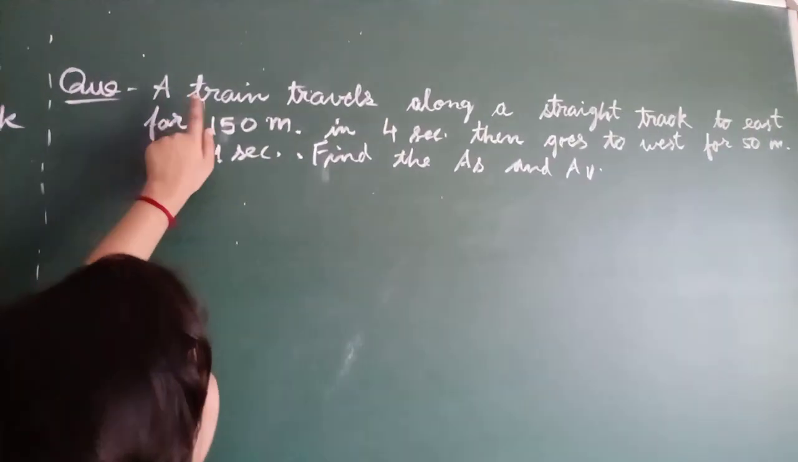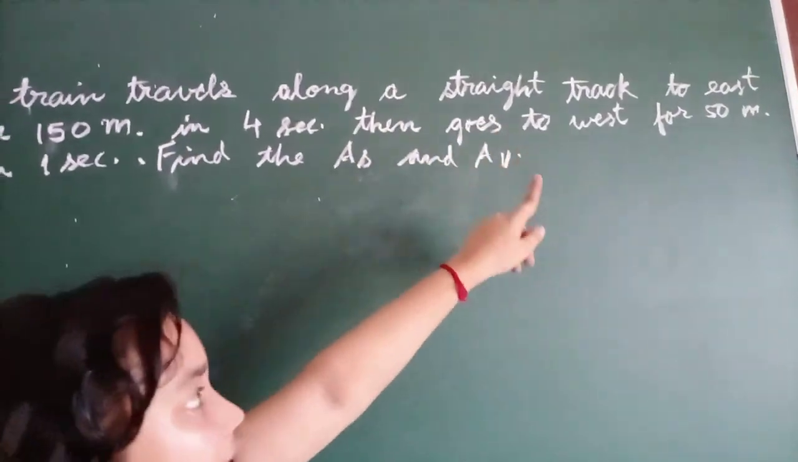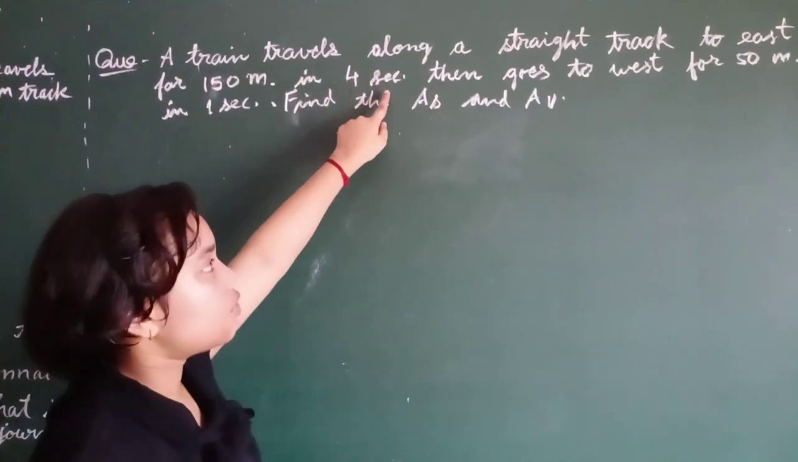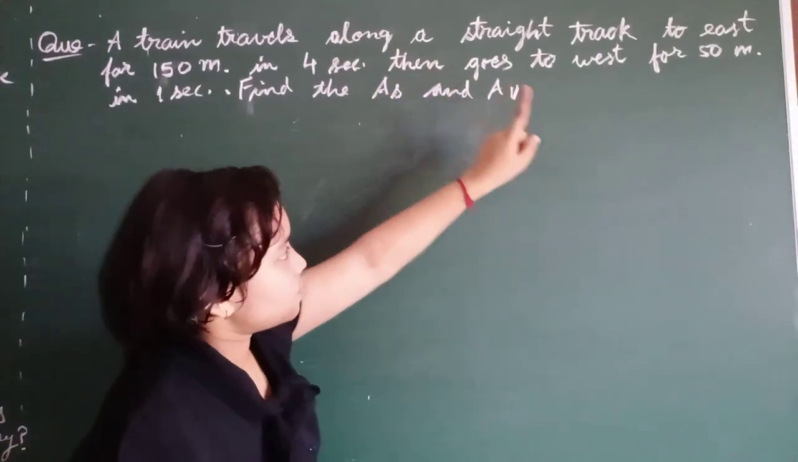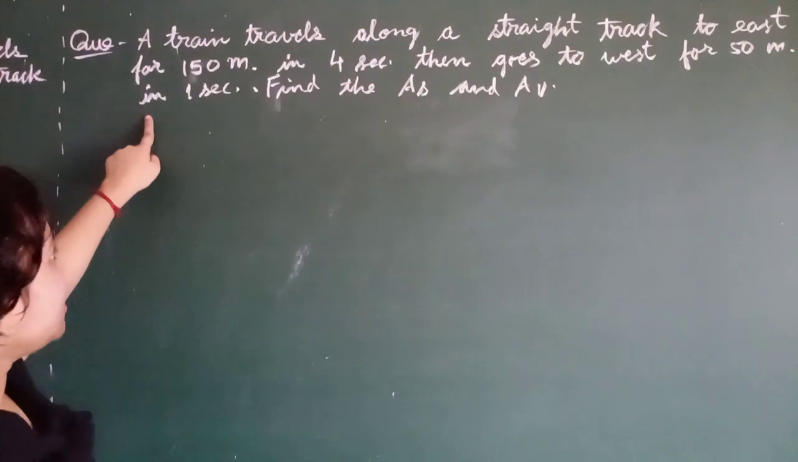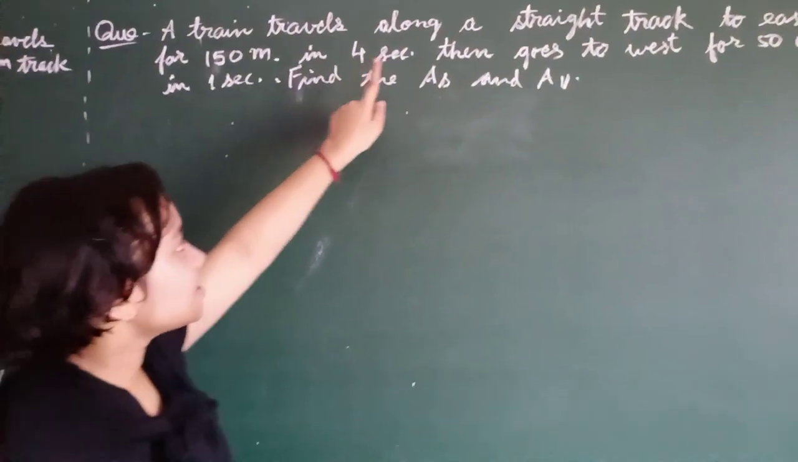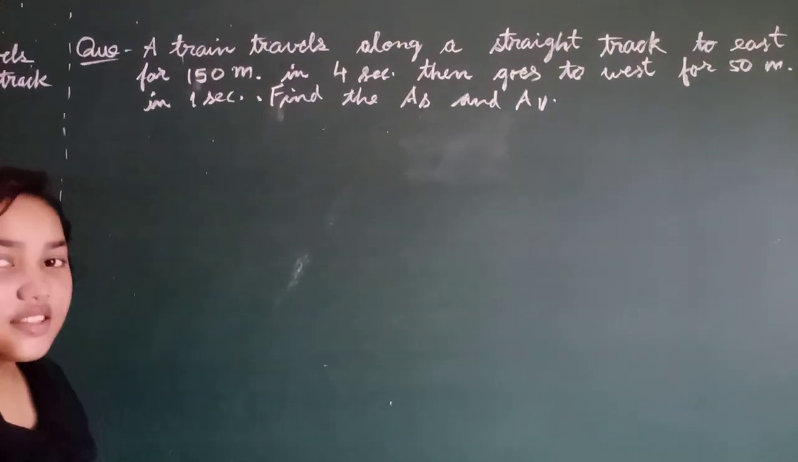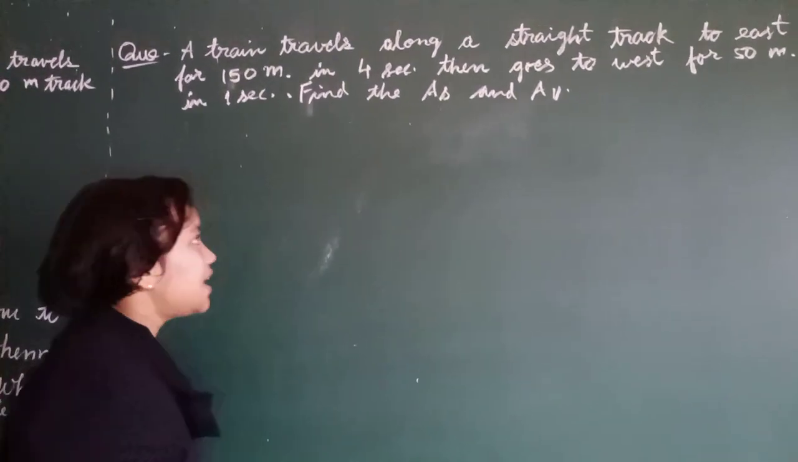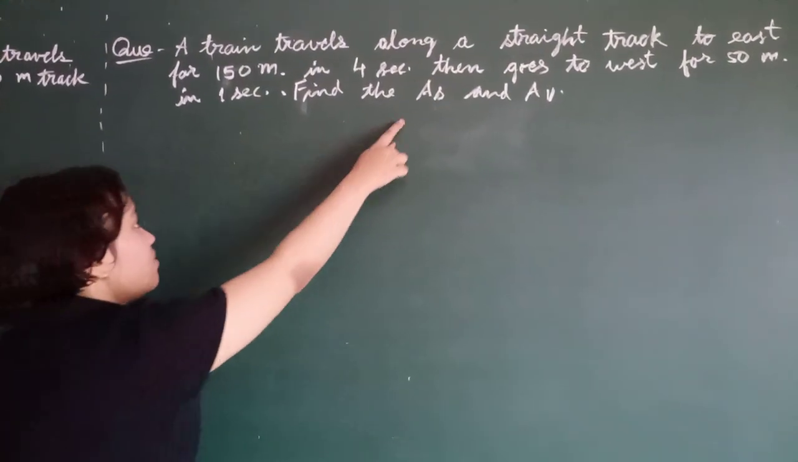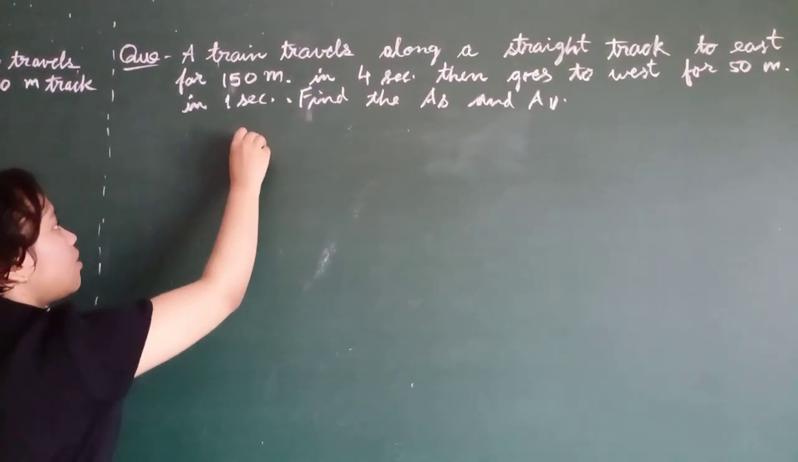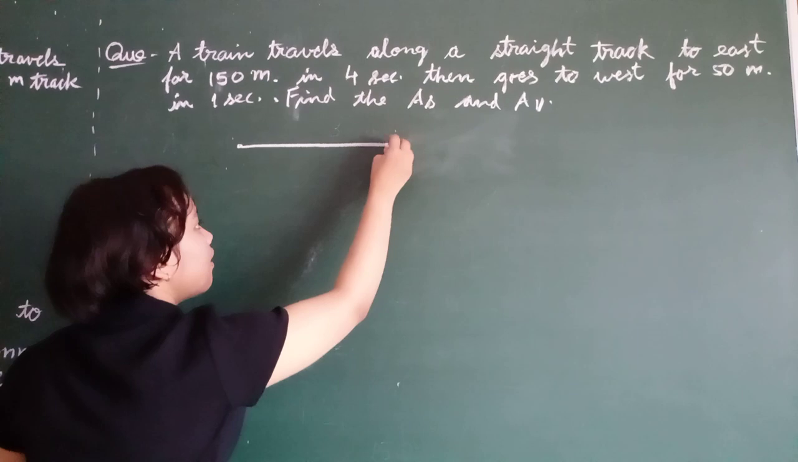Next question. A train travels along a straight track to the east for 150 meters in 4 seconds. Then it goes to the west for 50 meters in 1 second. Find the average speed and average velocity. In this question, we have to find the average speed and average velocity. So first we will find the average speed.